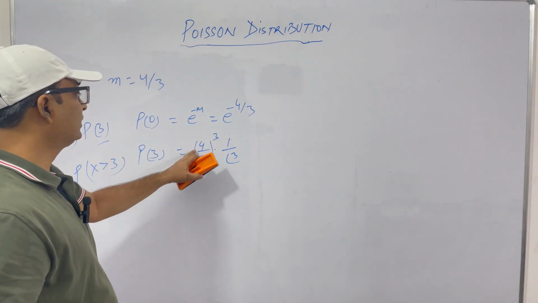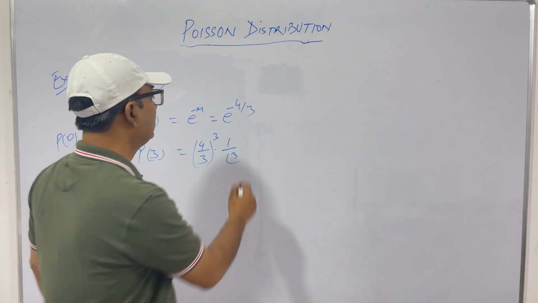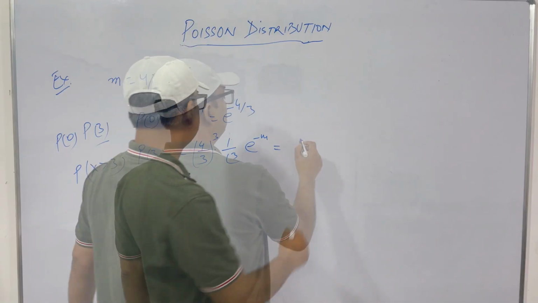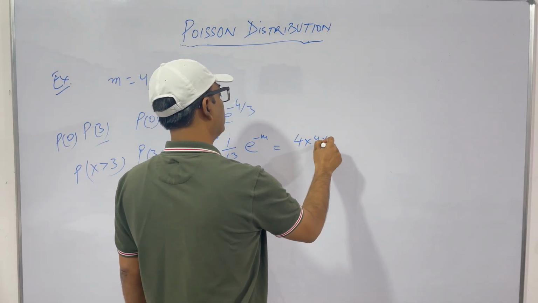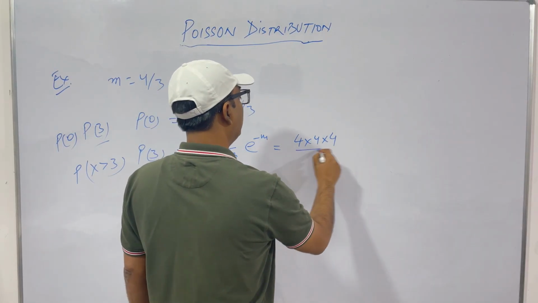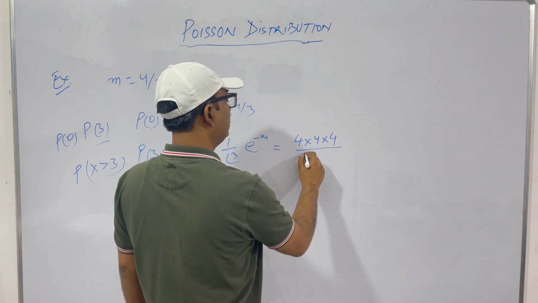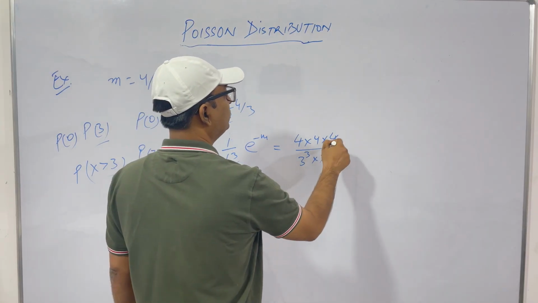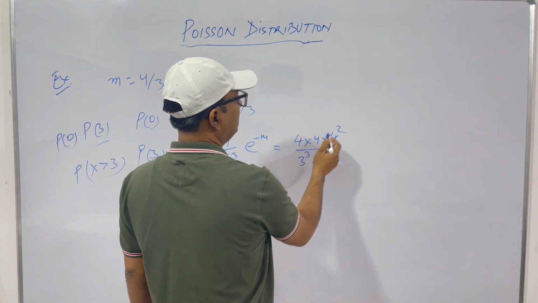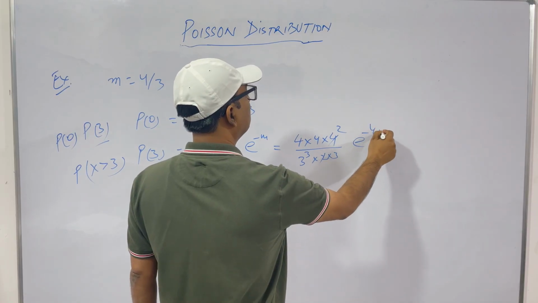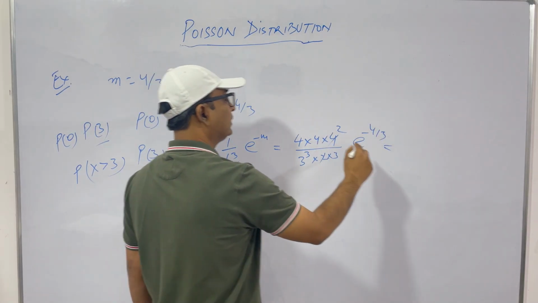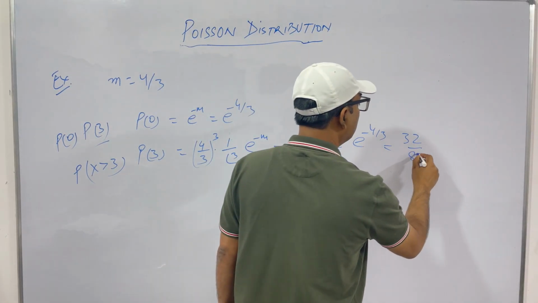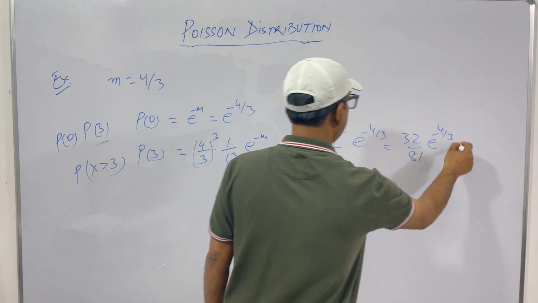M to the power R by factorial R e to the power minus M. This is equal to 4 cross 4 cross 4 by 3 cube into 2 into 3. So this is 16 into 4, 64 by 27 into 6, that is 32 by 81, e to the power minus 4 by 3.